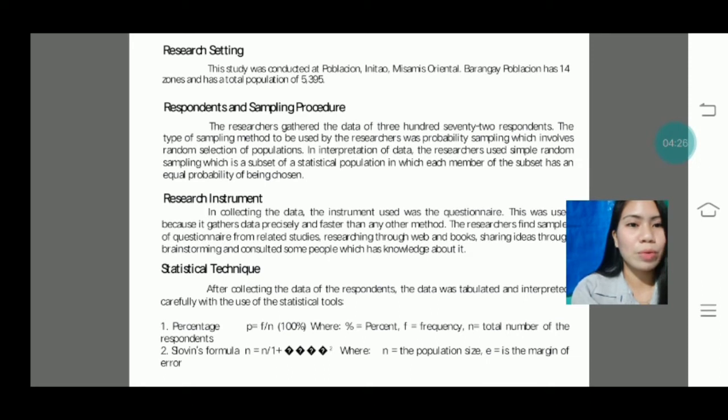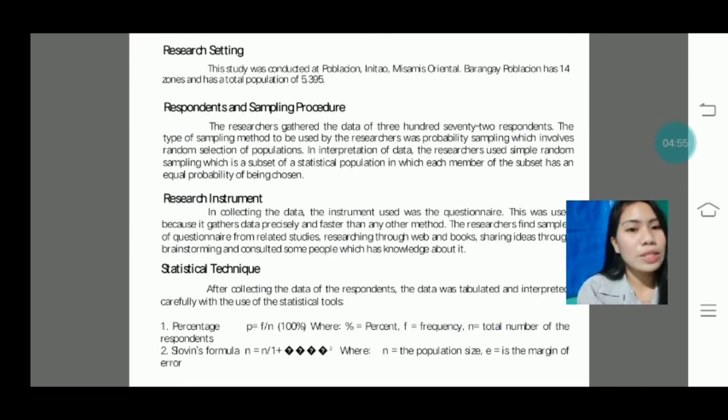Respondents and sampling procedure. The researchers gathered the data of 372 respondents. The type of sampling method to be used by the researchers was probability sampling, which involves random selection of populations. In interpretation of data, the researchers used simple random sampling, which is a subset of a statistical population in which each member of the subset has an equal probability of being chosen.